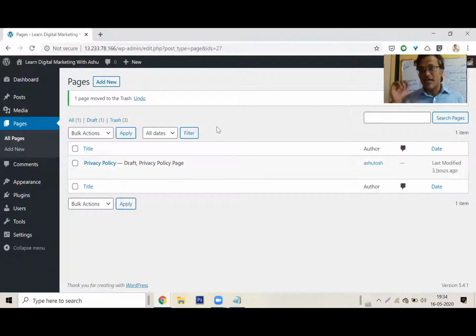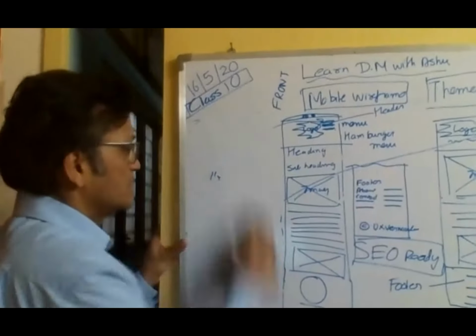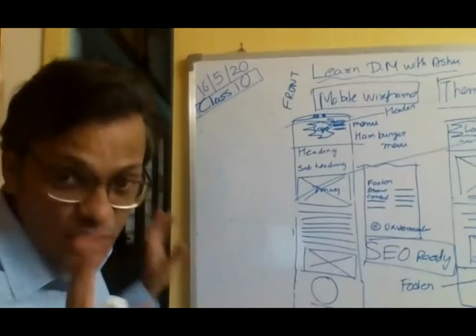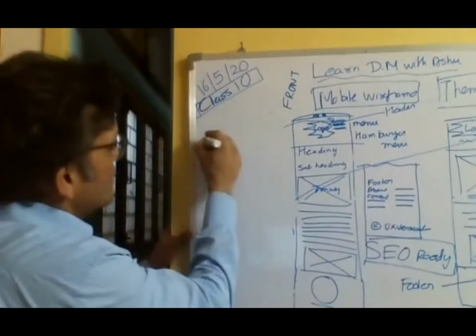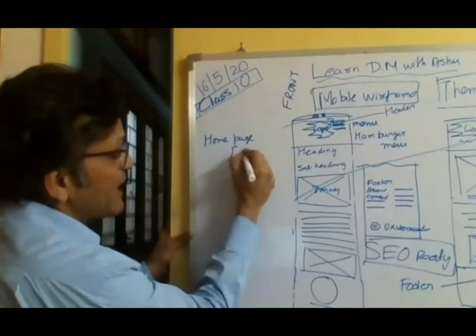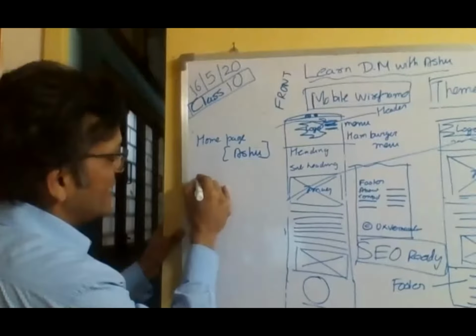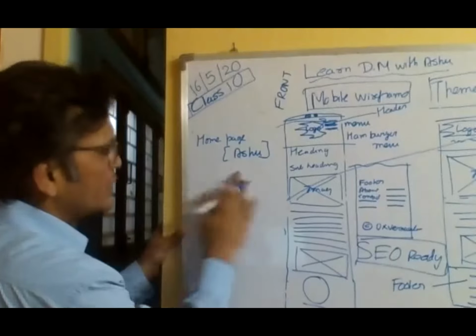So I'm just going to, and this is something that you will start doing with me, I'll just take the whiteboard once again. So this is how I want my website to be right now. I'll tell you the structure of our wonderful website. You'll have the home page. This will be created by me. After that, we could have another page like an about page, but I don't care about an about page.